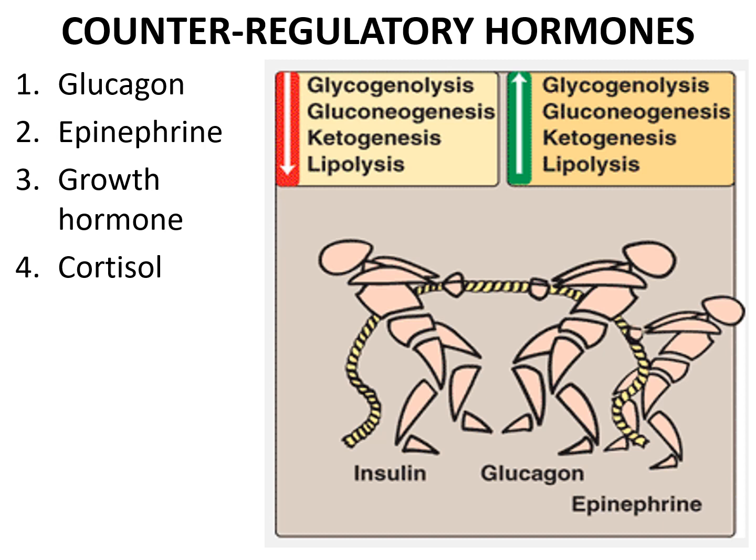Growth hormone is a polypeptide secreted by the anterior pituitary gland. It stimulates gluconeogenesis, enhances lipolysis, and antagonizes insulin stimulated glucose uptake.